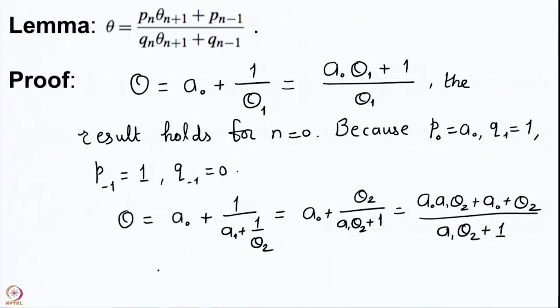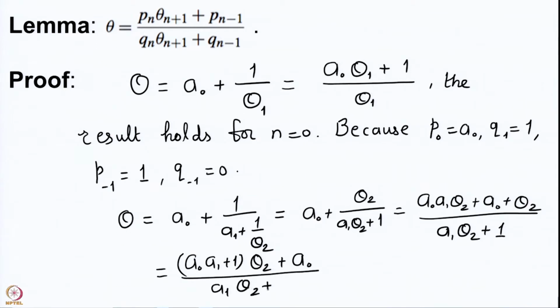And here of course we have this to be a0 a1 plus 1 into theta 2 plus a0 upon a1 theta 2 plus 1.